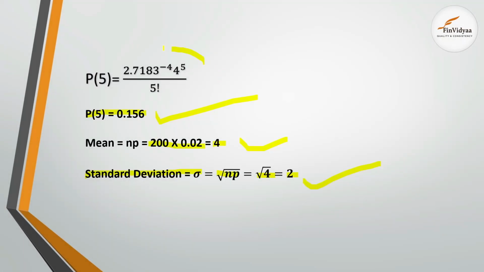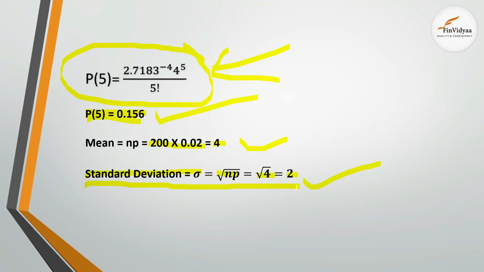So the final equation comes out to be P5 equals 2.7183 to the power minus 4 into 4 to the power 5 by 5 factorial. So if you solve this equation, you'll get that the probability that 5 toys are defective out of 200 toys is 0.156. Mean we have already got earlier, right? That is 4. And standard deviation is 2.